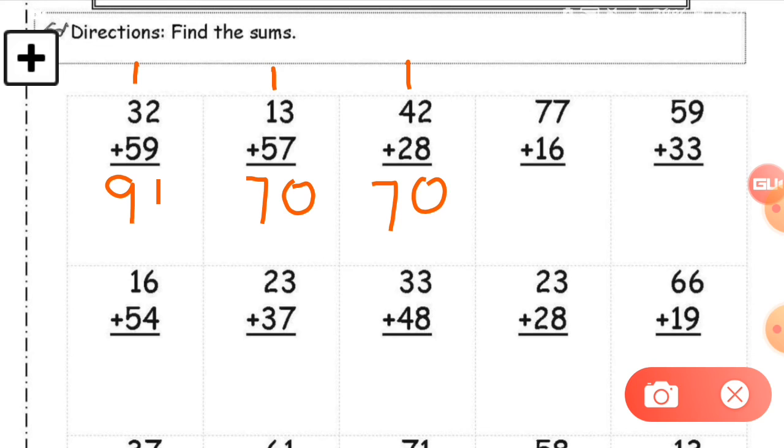Now here is the next one, 7 plus 6. So how much is it? 7 plus 6. Just tell me how much it is.